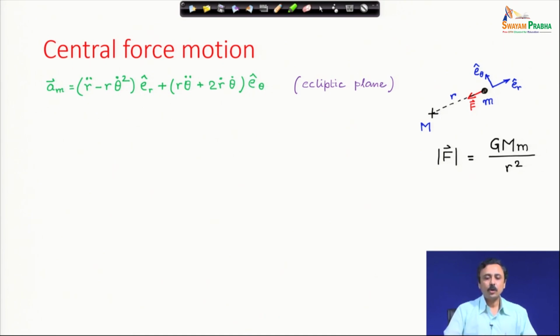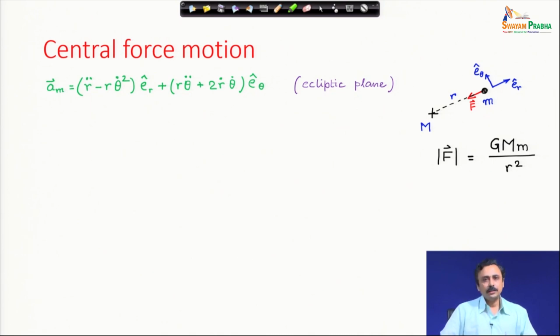This plane is called the ecliptic plane, or simply the ecliptic. So Earth has this ecliptic plane, which has the Earth, the Sun, and the total path of Earth around the Sun. Everything is on that ecliptic plane.